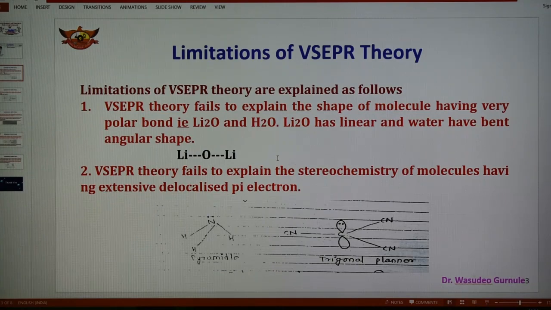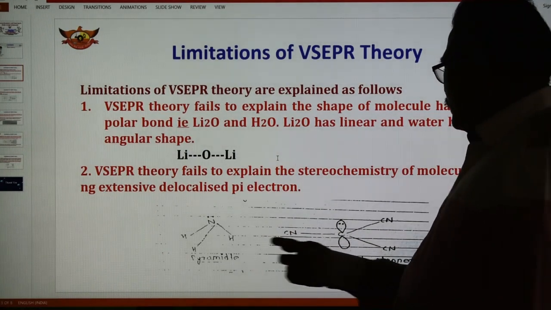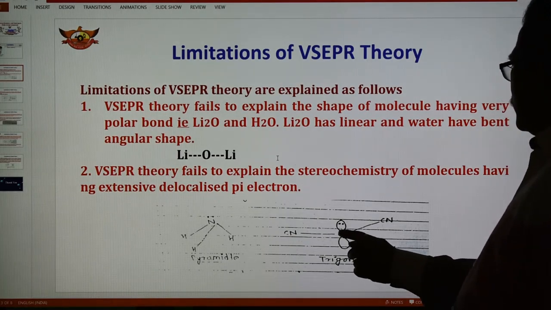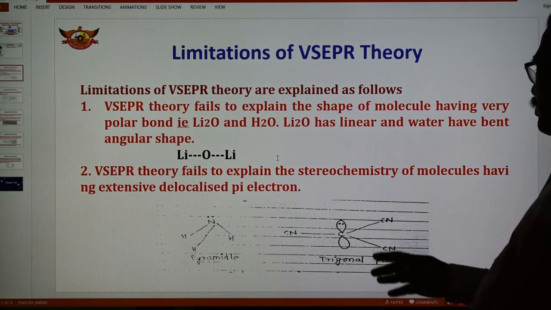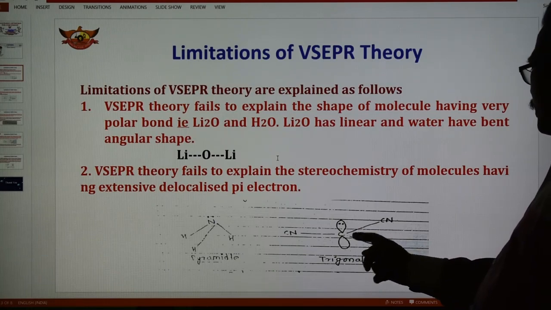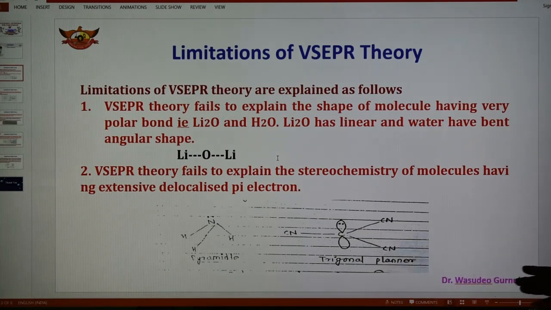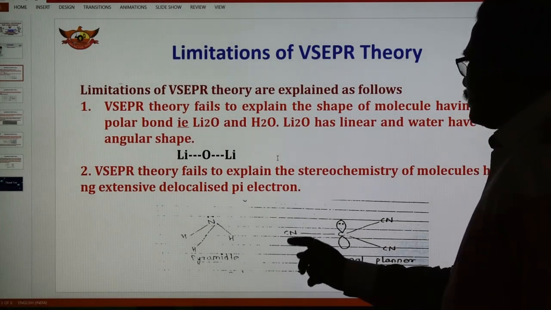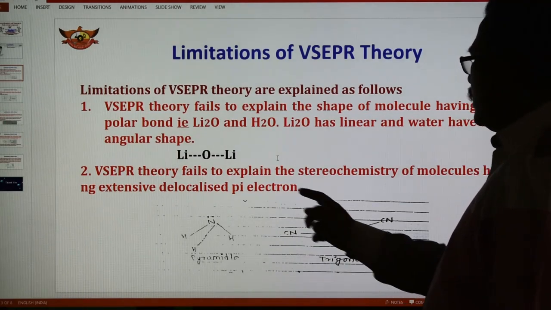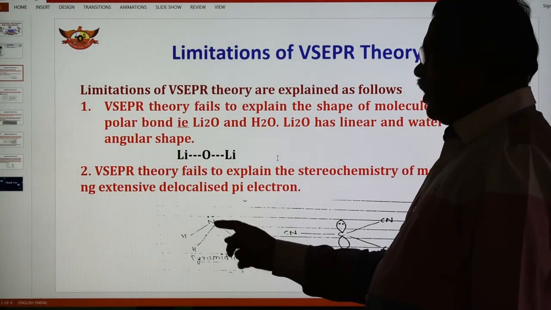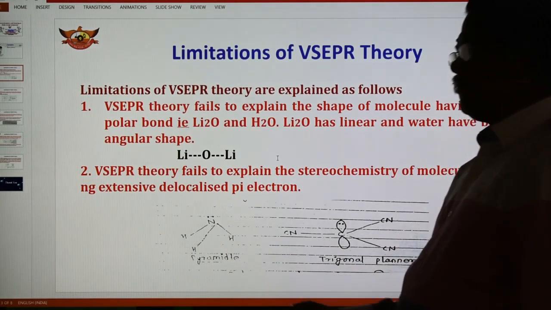having extensive delocalized pi electrons. And now as we know, this is the example: CCN3 is the complex. This complex has a trigonal planar shape. This is the trigonal planar shape, and the formula is similar to ammonia NH3, and NH3 has the pyramidal structure